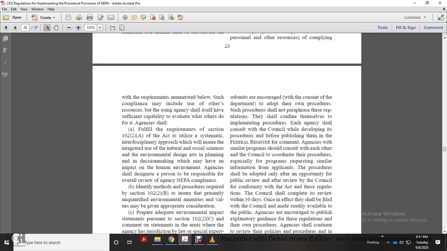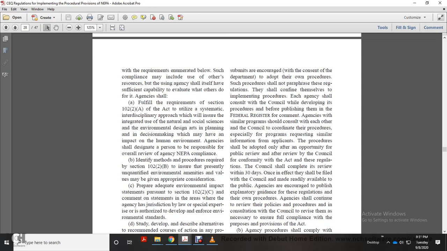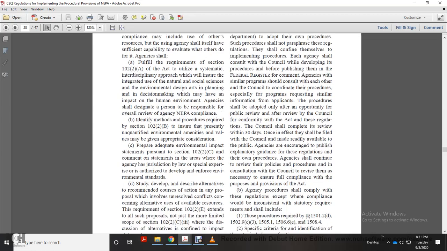The Council shall complete its review within 30 days. Once in effect, they shall be filed with the Council and made readily available to the public. Agencies are encouraged to publish explanatory guidance for these regulations and their own procedures, but they shall continue to review their policies and procedures and, in consultation with the Council, revise them as necessary to ensure full compliance with the purposes and provisions of the Act.